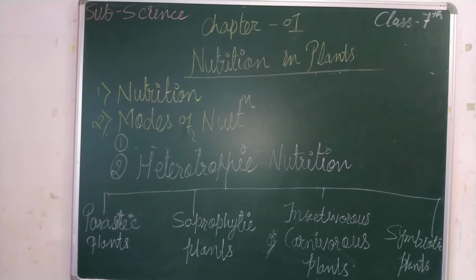Saprophyte means they will secrete digestive juices on dead and decaying matter, and from that they will produce a solution, and from that solution they will absorb the food. Okay.